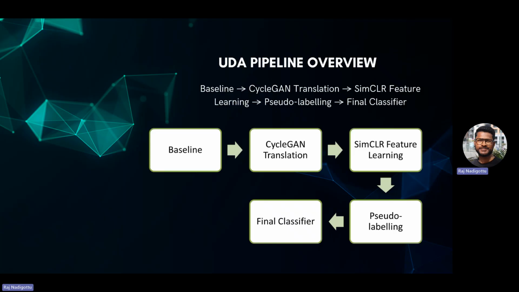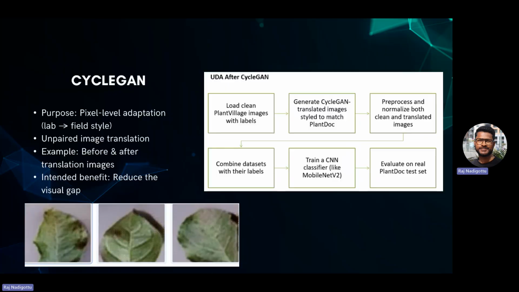Then we will implement SimCLR feature learning, and again we'll train and test. Then we'll move to pseudo labeling, and then to the final classifier, where we will include all of the inputs from these UDA techniques. We will train it, test it, and check if there are any improvements in accuracy,